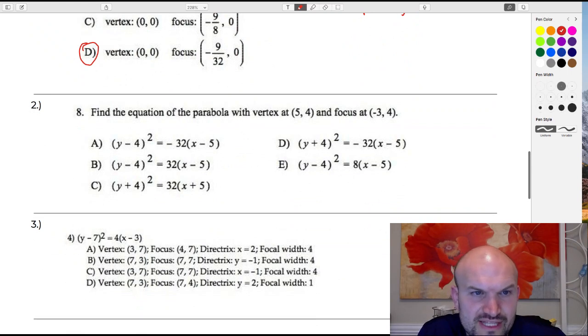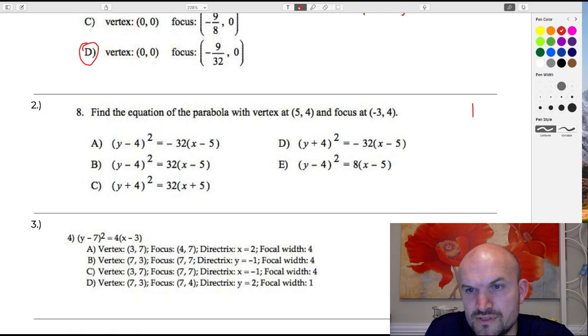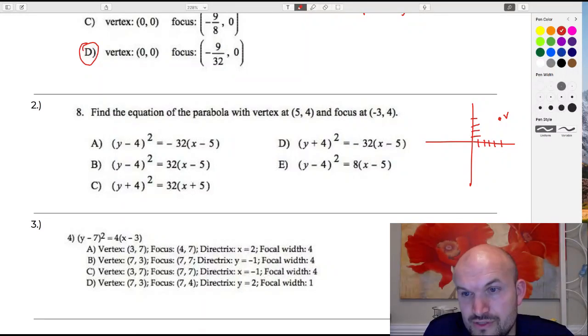The next one says find the equation of the parabola with the vertex at 5, 4 and focus at -3, 4. Let's plot this information to understand it. We have a vertex at 5, 4: 1, 2, 3, 4, 5 across, and 1, 2, 3, 4 up. There's my vertex, and a focus at -3, 4: 1, 2, 3, 4.